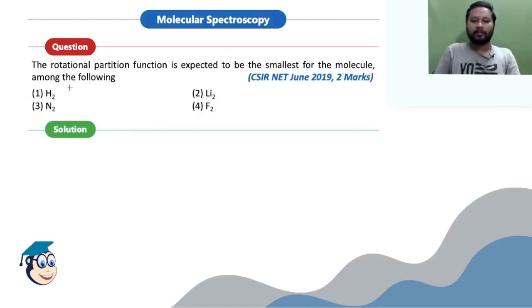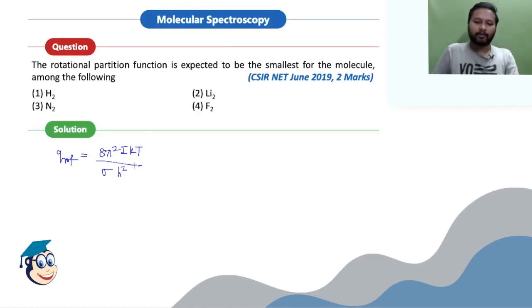Now, this particular question is from both combined topics. You have to deal with molecular spectroscopy as well as statistical thermodynamics, because there we study the partition functions, right? So both have been combined, but you don't have to worry about it. The equation is quite similar to what you study in molecular spectroscopy. So let me tell you about that. Your rotational partition function, denoted by Q rotational, is given by 8 pi square I k T divided by sigma h square. That's the formula for your rotational partition function.